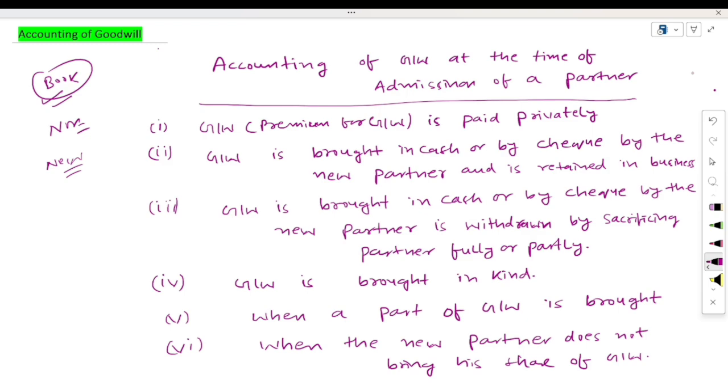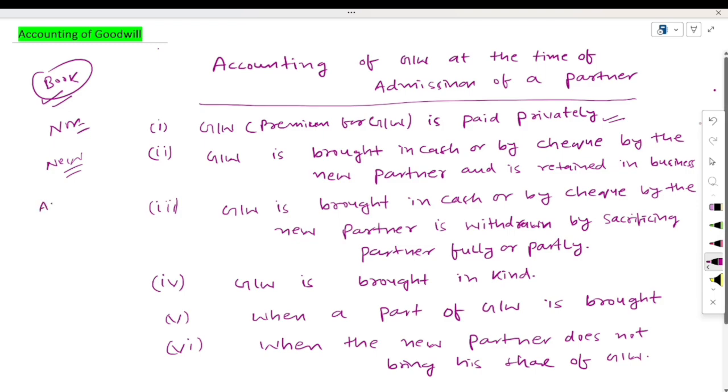Now what would happen here? Here you will understand six cases for the accounting adjustment of this premium for goodwill or goodwill account. See here, the first case is that goodwill or premium for goodwill is paid privately. Privately in the sense that goodwill is paid privately by the new partner to the sacrificing partner.